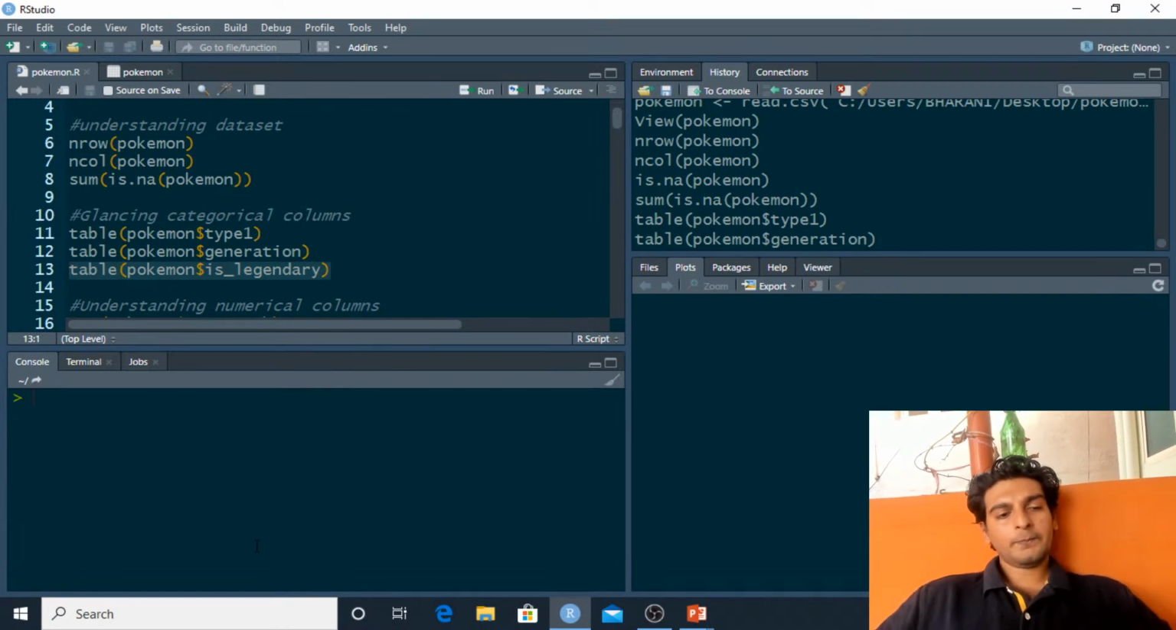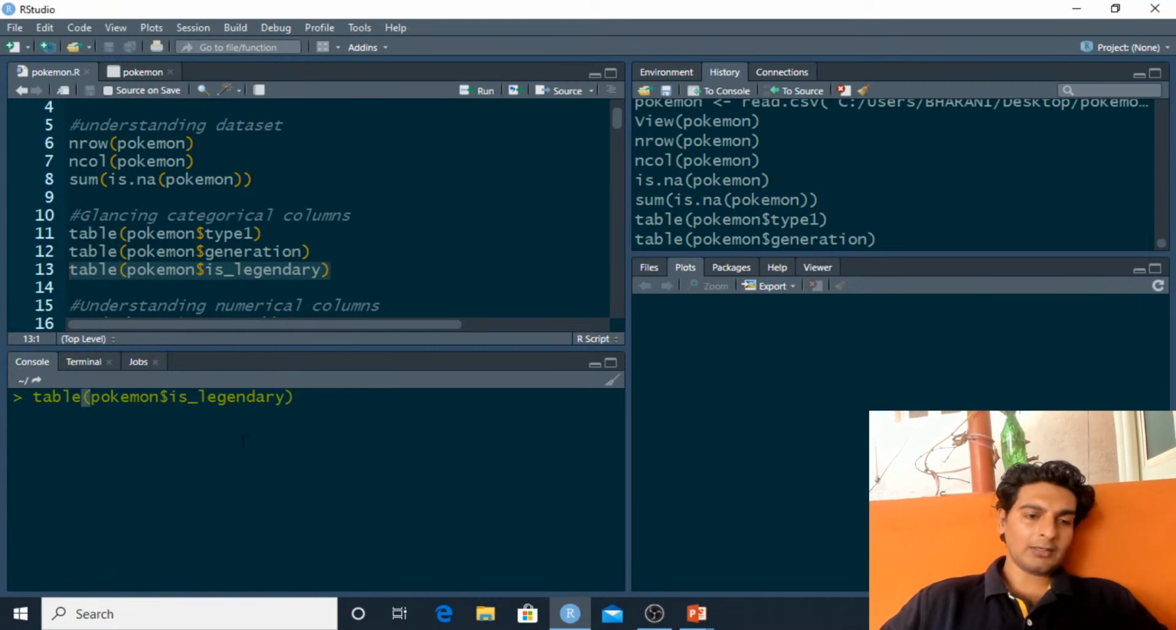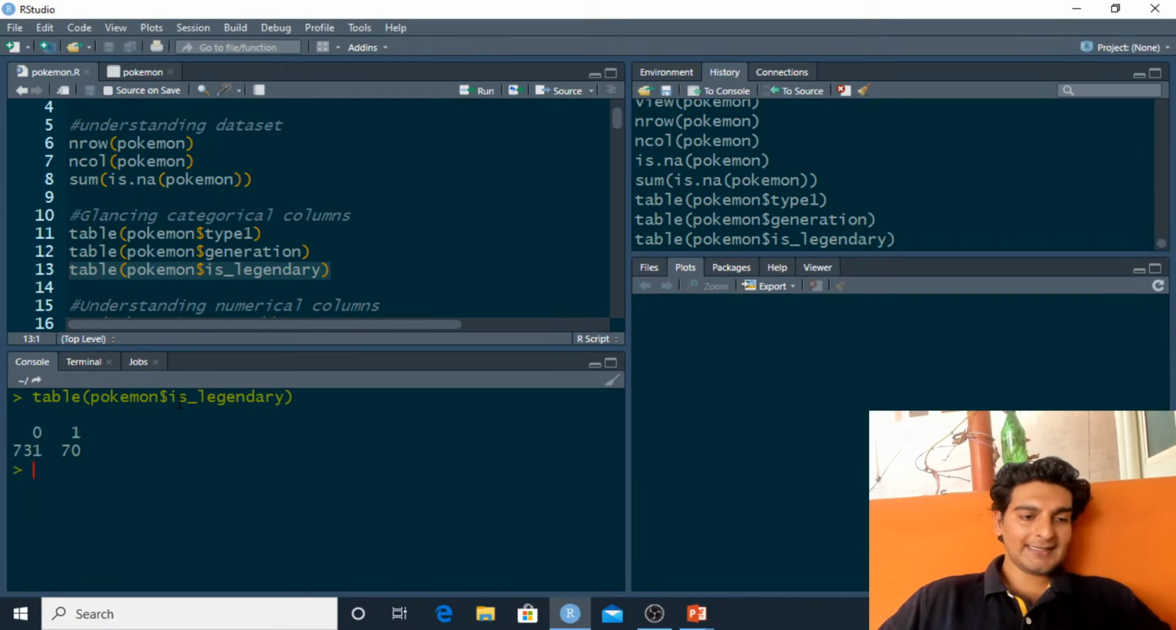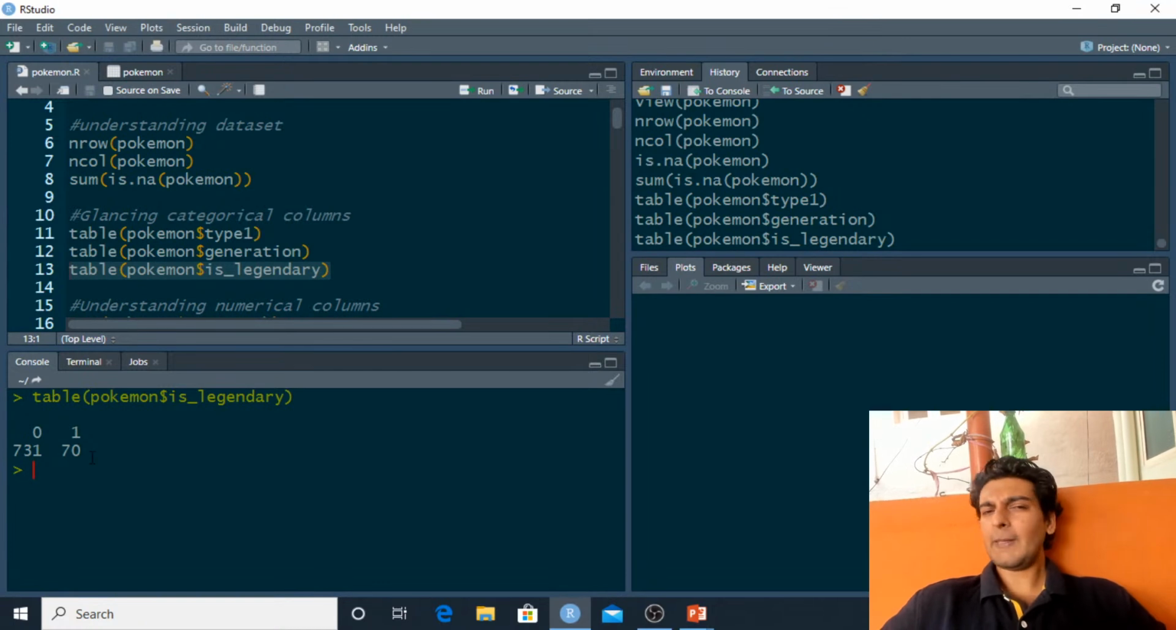Now I'd want to know the frequency of Pokemons which are legendary and which are not legendary. That is why I am passing the is_legendary column into this table method. So 0 indicates that the Pokemon is not legendary and 1 indicates that the Pokemon is legendary. From this we see that out of the 801 Pokemons, 731 Pokemons are not legendary and it's only 70 Pokemons which are legendary. So there are very few legendary Pokemons present. Again, a very interesting observation.